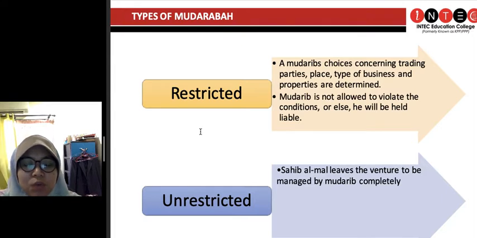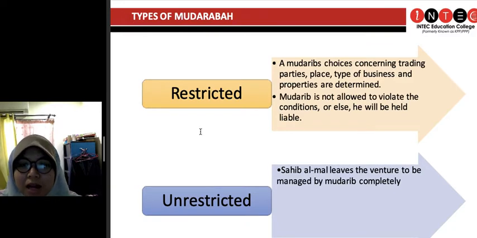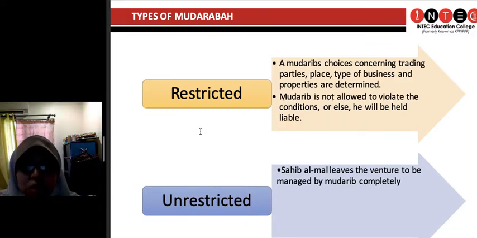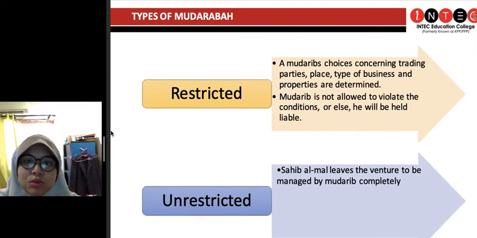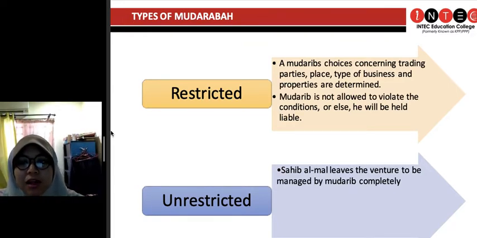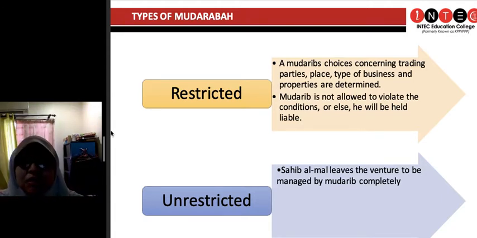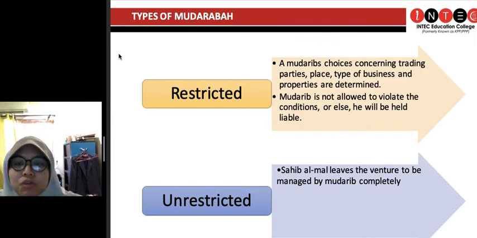restricted contract. If you enter a restricted mudharabah contract, the sahibul mal reserves the right to determine what type of business to enter, where, how to conduct it, the type of properties, everything involved. And the mudharib, as the one who conducts the business, the entrepreneur who receives the capital, is not allowed to violate the condition. He must follow the conditions stated by the sahibul mal, because he's the one who's providing all the money and all the modal dan sebagainya.